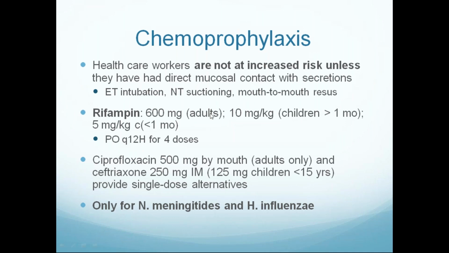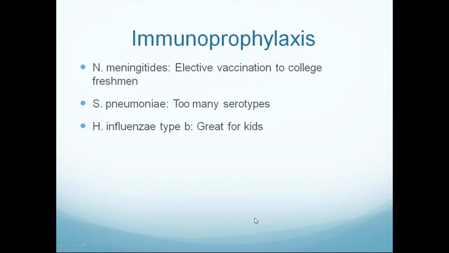We have to give chemoprophylaxis. Those persons in close contact with meningitis patients, such as healthcare workers exposed to meningitis. These are the drugs commonly prescribed for chemoprophylaxis. One is rifampicin, given as 600 milligram twice daily for 2 days, or one dose of ceftriaxone 250 milligram IM, or ciprofloxacin 500 milligram one dose. One dose is enough for Neisseria meningitidis and Haemophilus influenzae bacteria.